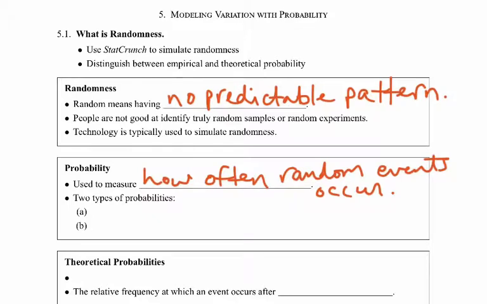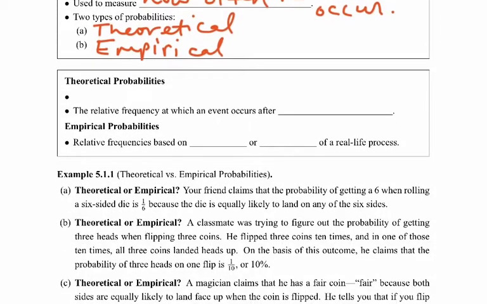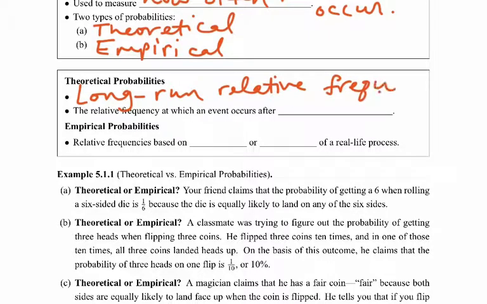There's two main types of probabilities that we're going to talk about. In this section, the first one is called theoretical probability, and the second one is called empirical probability. You'll want to be able to make the distinction between these two types. All right, so what does that mean? Theoretical probabilities you can think of as the long run relative frequencies. Okay, so what does that mean?